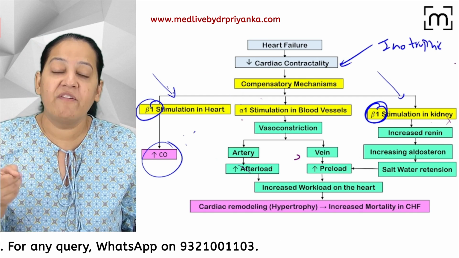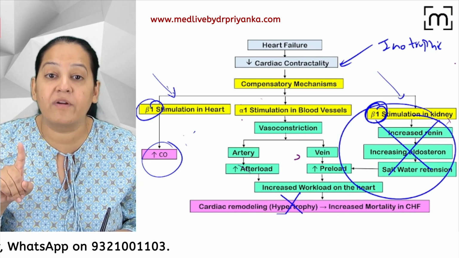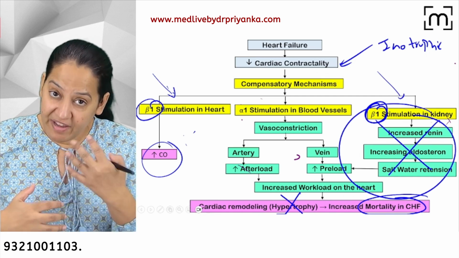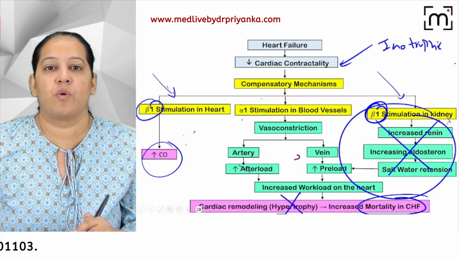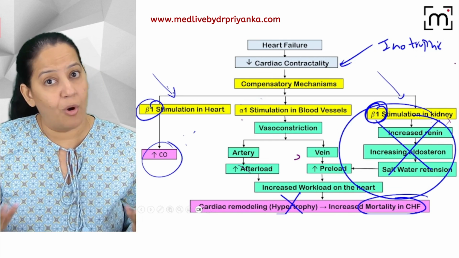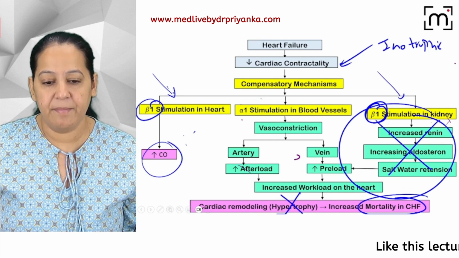But if you are giving beta blocker, this complete thing is blocked, and hypertrophy will not occur. That is the most common cause of mortality in CHF. So giving them will be more beneficial as compared to harm. I'm not saying harm will not occur. There are definitely risk and benefit both with all the drugs, but here benefit is more as compared to risk. You got it, Himalaya.